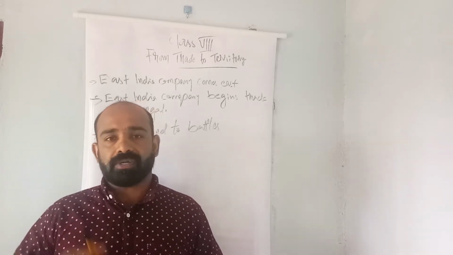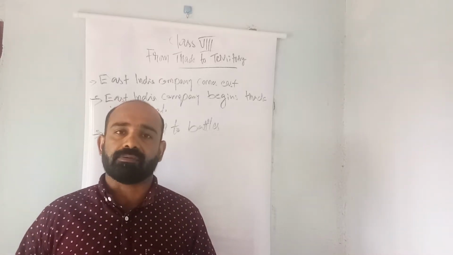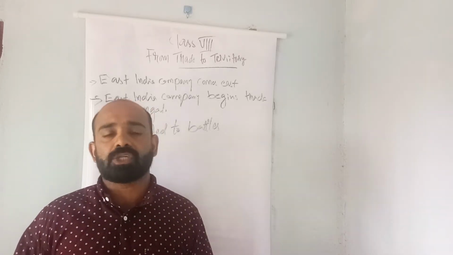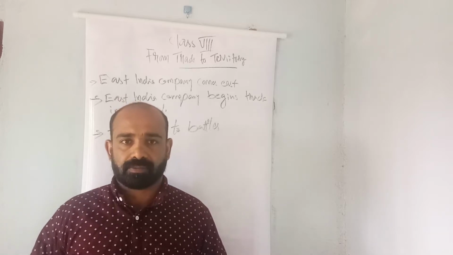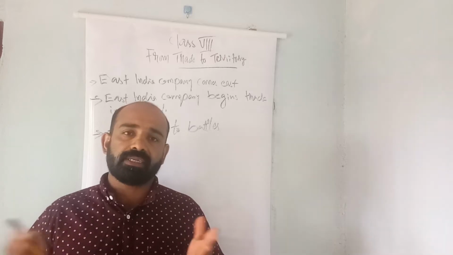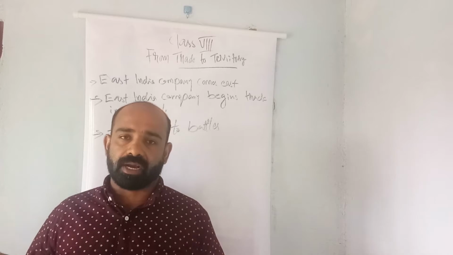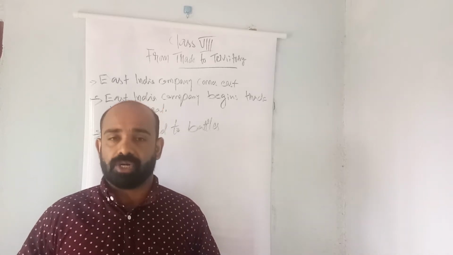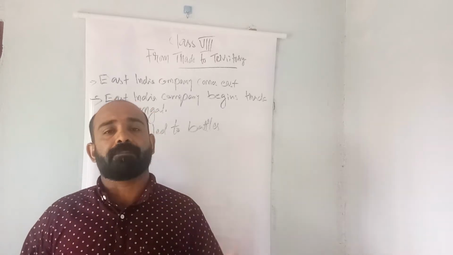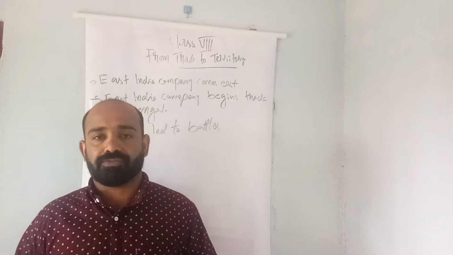We know that after the death of the last powerful Mughal ruler Aurangzeb in 1707, the coming rulers were all very weak. Aurangzeb was the last powerful Mughal ruler. He died in 1707. After his death, all the other Mughal rulers were very weak and pleasure-seeking, and so they were fighting each other for power, for succession, for the power of the Mughal dynasty.